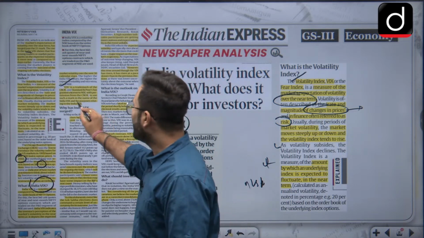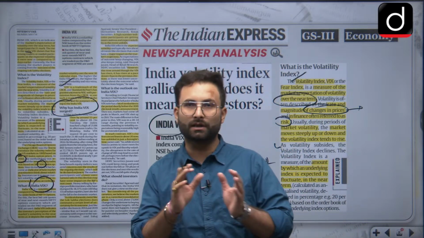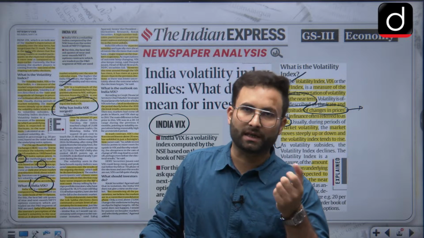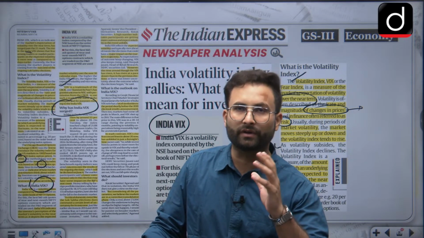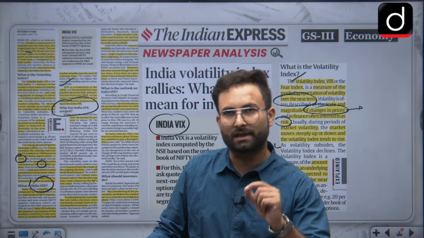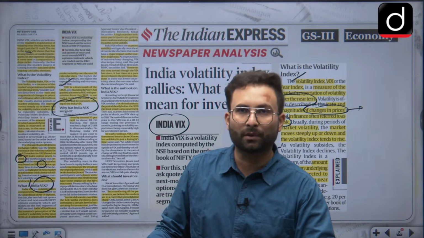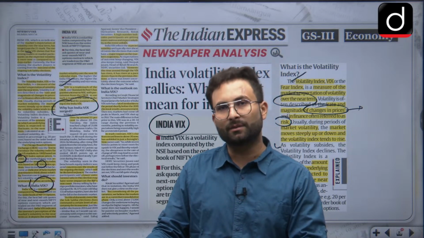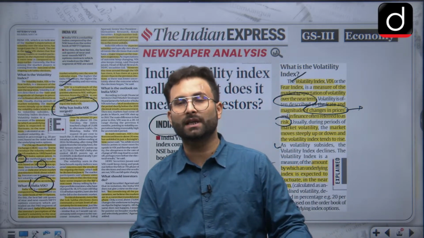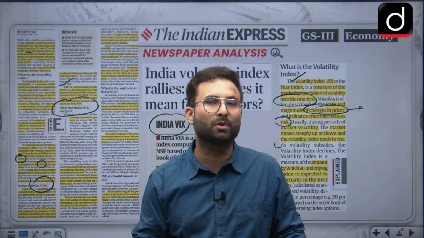Now, why has India VIX surged recently? Surged means that there is volatility in the market, that is, there are changes in prices. The market is moving up and down at a very fast pace. So why is it happening? Because, as you know, India is going through an election phase, and companies and big corporates are worried about the election results, because political sentiments are affecting economic sentiments. That is a basic phenomenon which happens everywhere. If there is political stability or political instability, these things will impact the economy of that particular area.